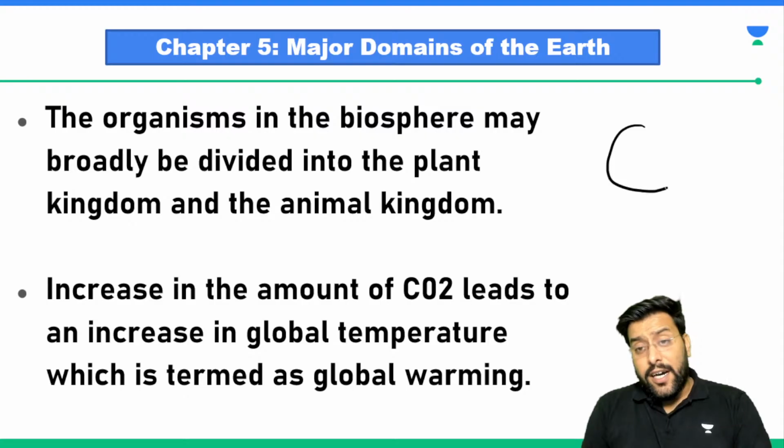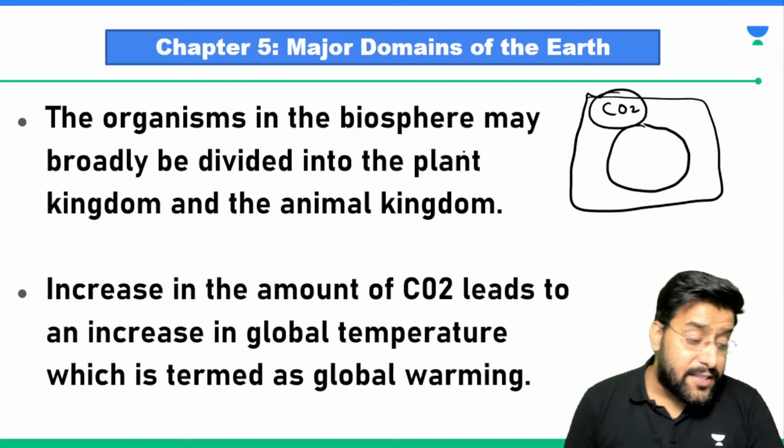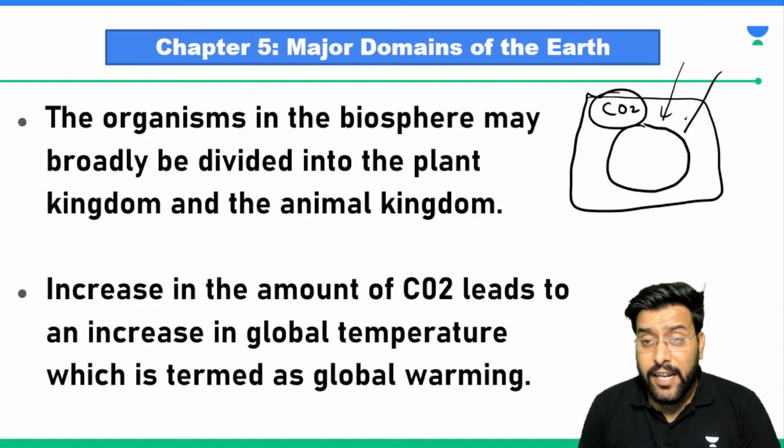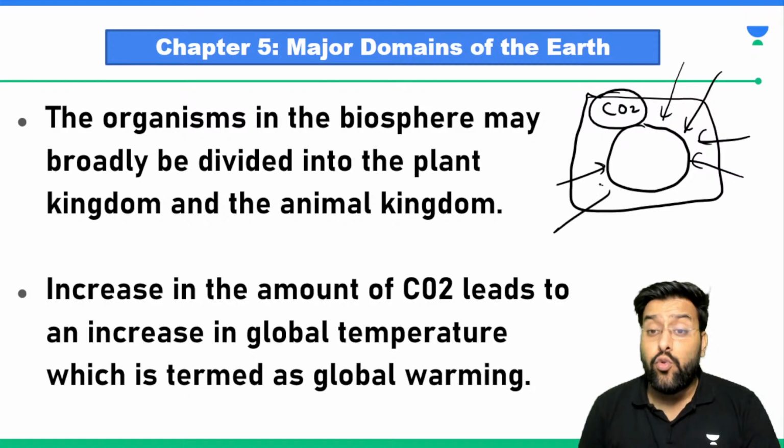Sir, around the earth we have this envelope of gases, and among these gases there is one gas, carbon dioxide. The major role of carbon dioxide is this: when radiations of sun enter the atmosphere, they hit the earth and they try to go back.